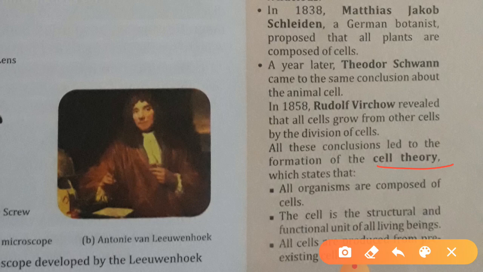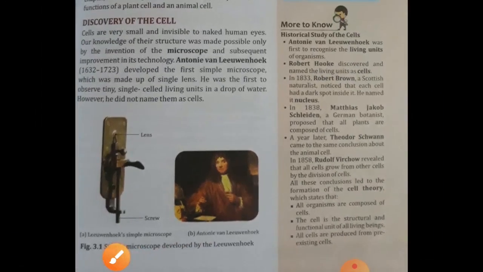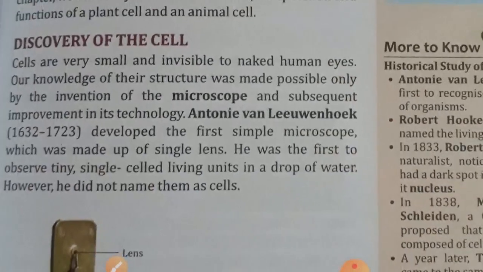And the third point, all cells arise from existing cells, meaning cells which are already present in our body make new cells. Okay, this is according to the cell theory. Here is the cell theory. You can see here is the cell. You have to read this historical study of the cell. Now come on again, discovery of the cell.